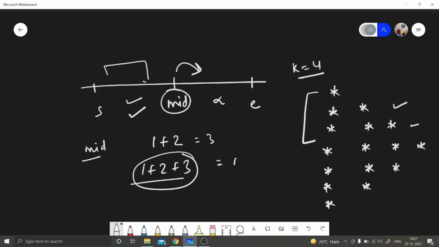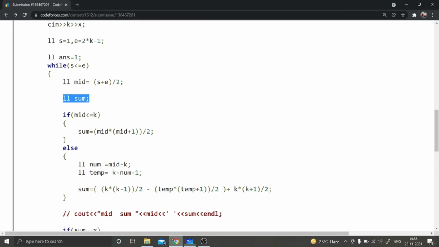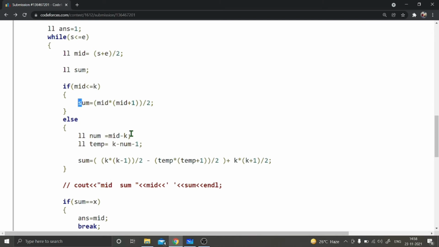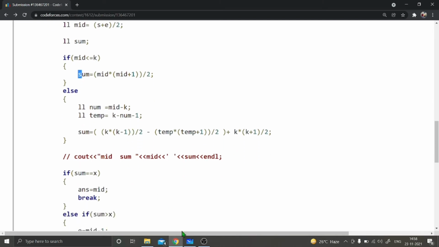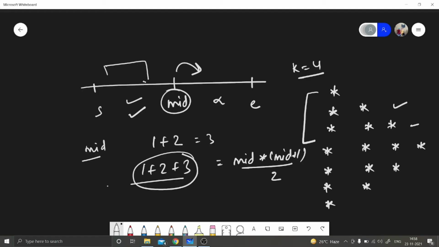So how can we write it? The total number of emotes will be mid into mid plus 1 by 2. That's what I have written: the number of emotes will be mid into mid plus 1 by 2. Okay, now if mid becomes greater than k, how many emotes will it count?